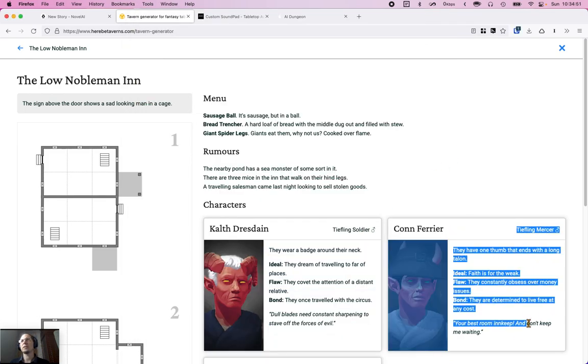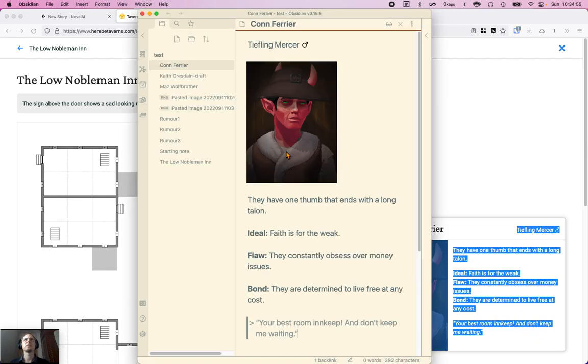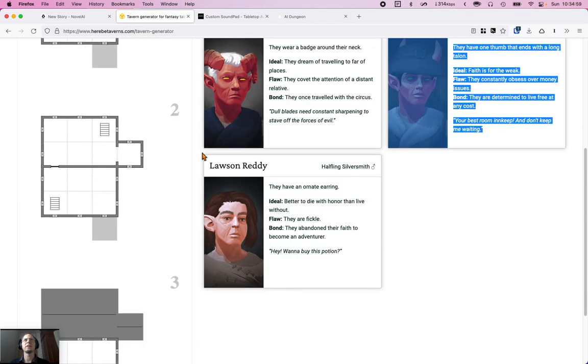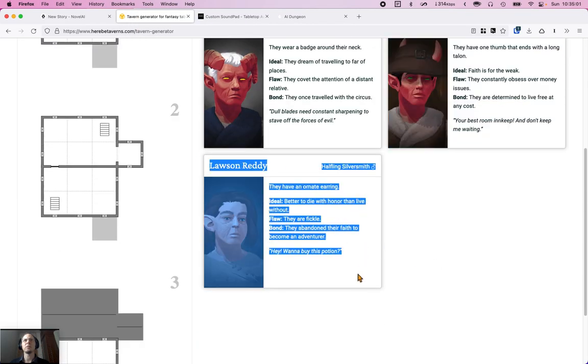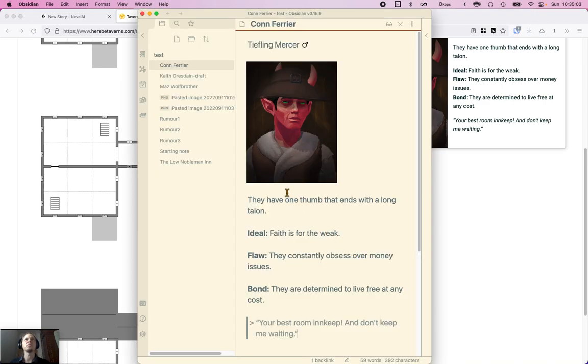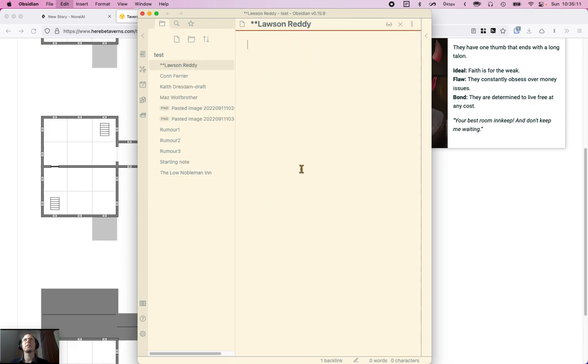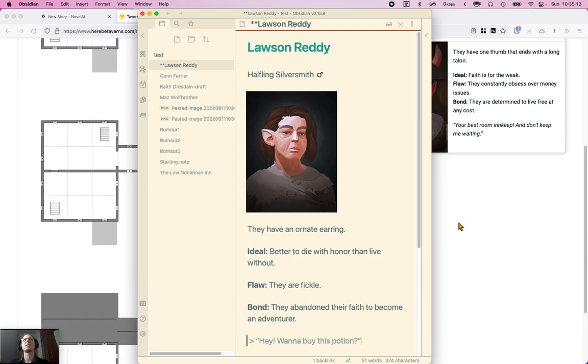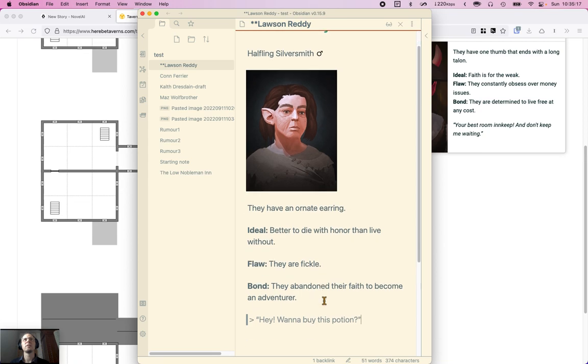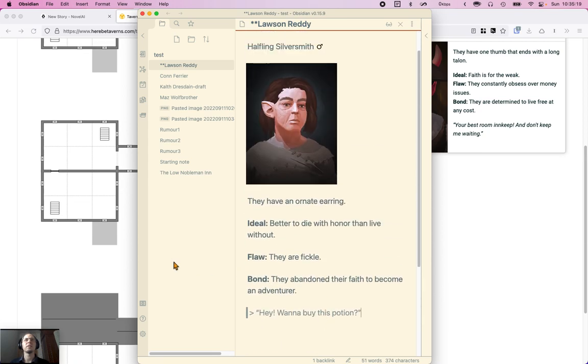Yes, can I paste? Yes, I guess I can. Let's see how this works. Oh, wow, okay. So I can actually paste that quite easily. And then we got this one as well, including even the image as well, which is great. So we go back to the tavern, and then her. Okay, it does have a he.